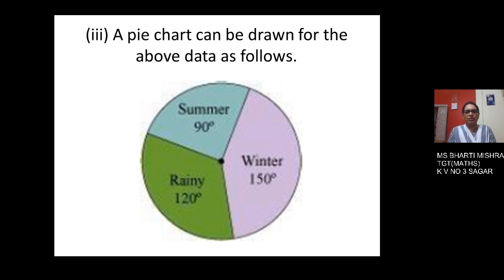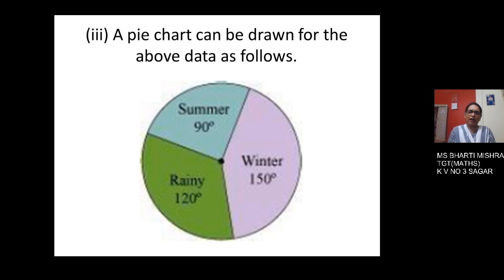Now let us draw the pie chart. For drawing the pie chart, first of all, with any radius, you will draw a circle. When in the introductory part also I told you the method of how to draw a pie chart, the same we are going to follow here. First step, draw a circle. In the previous table we have already calculated the central angle. So now the drawing part comes. So you will draw a circle. Children, for this topic, be ready with your instrument box also.